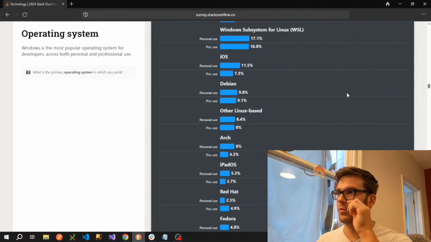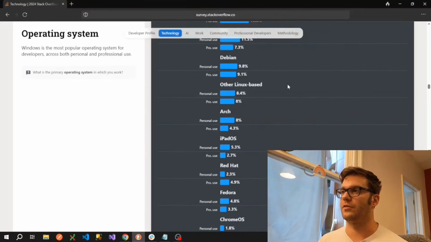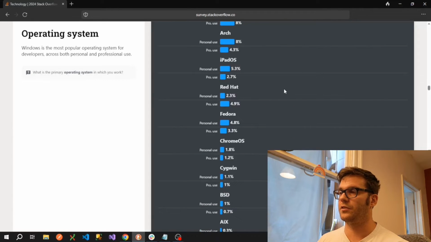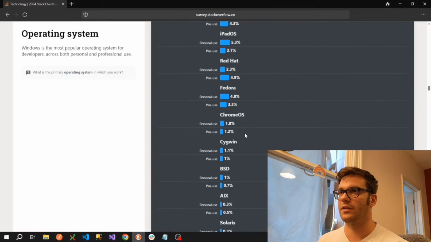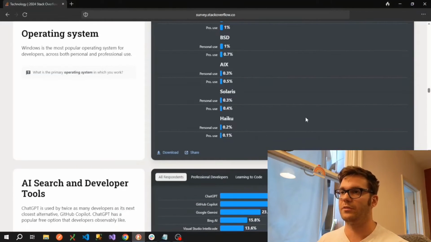We do have some mobile operating systems down here, but I assume these are either virtualized instances or it's for testing purposes. So if you're developing a mobile application, you might do some of that on the original OS that you expect your users to be using. So I very much doubt there's any full-time software developers, for example, using iPad OS or Chrome OS. So it's hard to tell exactly what they mean by this. But yeah, I very much doubt there's people using those operating systems as their primaries.